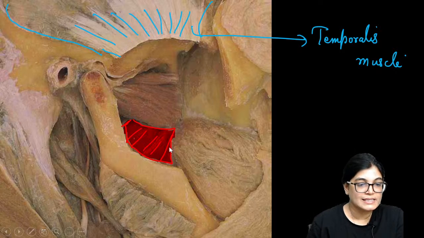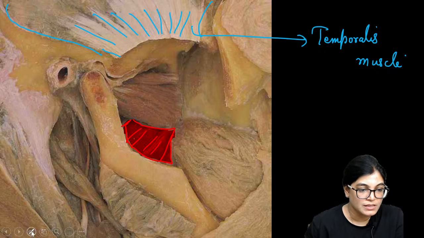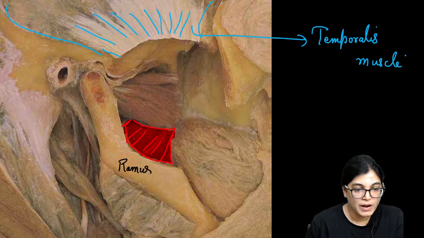This bulk is seen going in a downward direction. How are we going to identify the muscle? Let me use black color. This is the ramus of the mandible, very easy to identify.